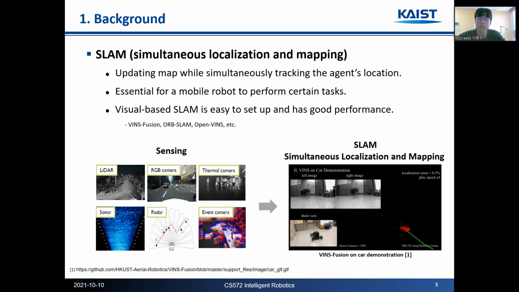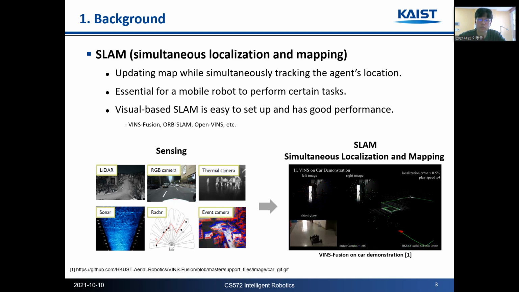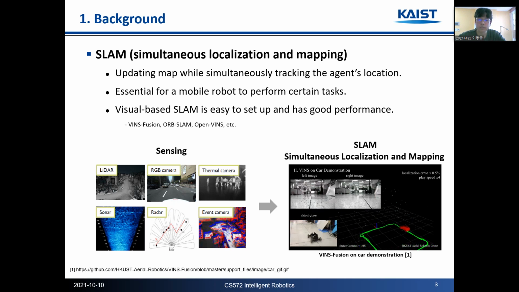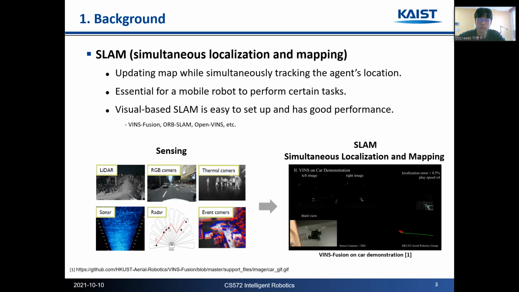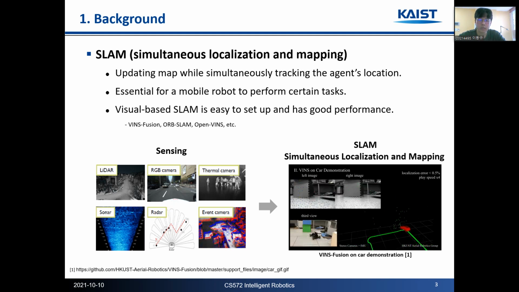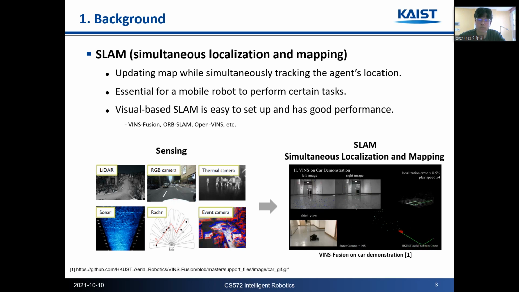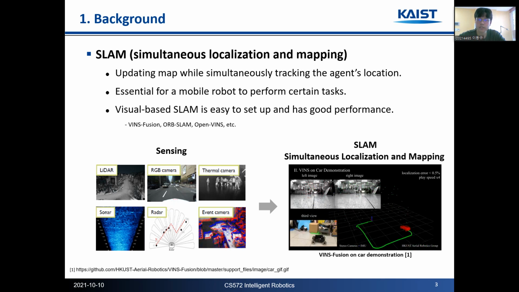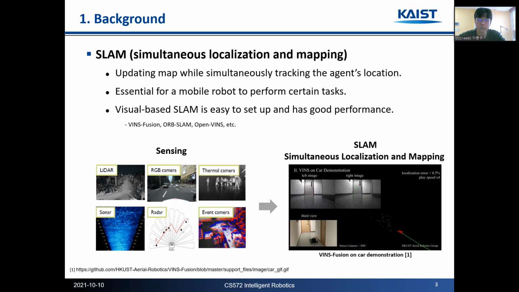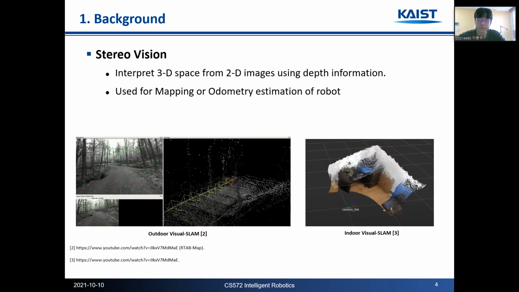SLAM, simultaneous localization and mapping, can update the map of an unknown environment while at the same time tracking the agent's location. Especially in mobile robots, they must know what the map looks like and where they are to perform their task. There are many SLAM methods using LiDAR, a large camera, and several sensors. Among them, visual-based SLAM is easy to set up and has good performance. So they are often used in practice, like ORB-SLAM, something like that.